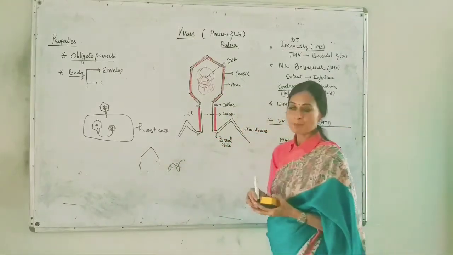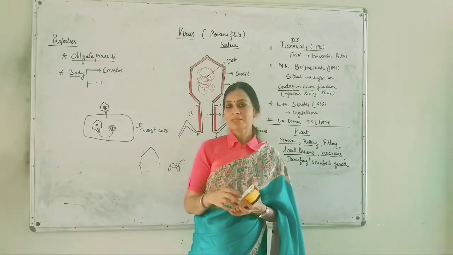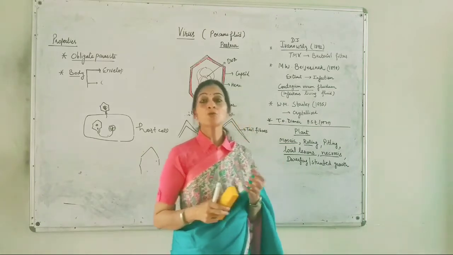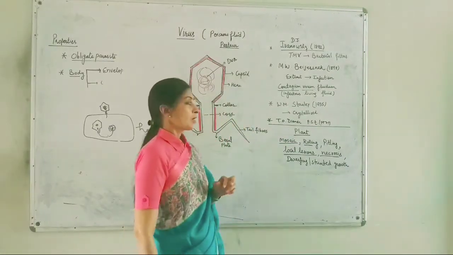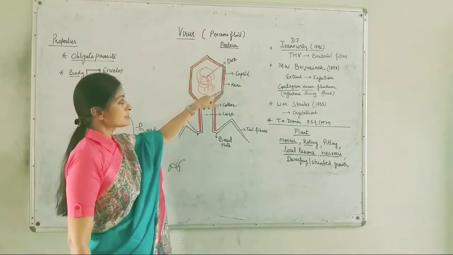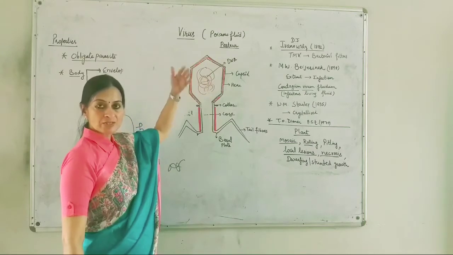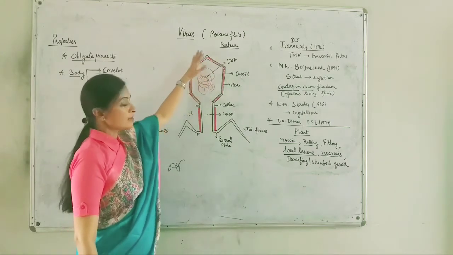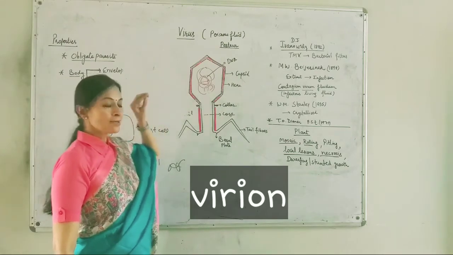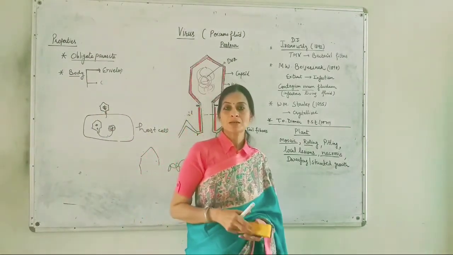Now another type of infectious agents that I am going to quote here is the virions. If the DNA or RNA is extracted from this virus, then the left part is the virion. But there are some other infectious agents which are known as viroids.